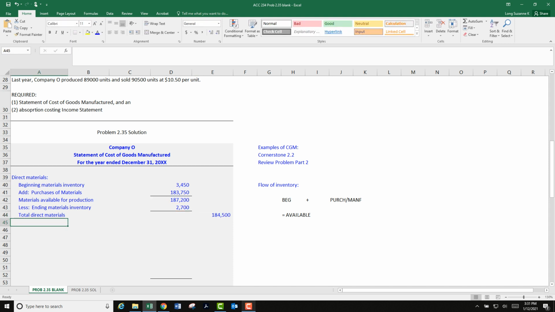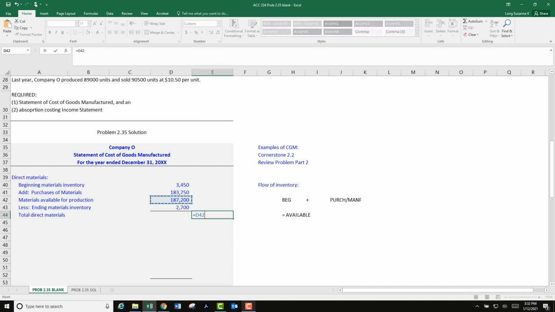So quick review on how to do a formula. Equals, click, minus, click, enter. Alright, we are done with materials. Let's finish this little flow chart thingy over here. Beginning plus what's coming in. Purchases or manufactured equals available. And then available equals ending plus what was sold or what was transferred.